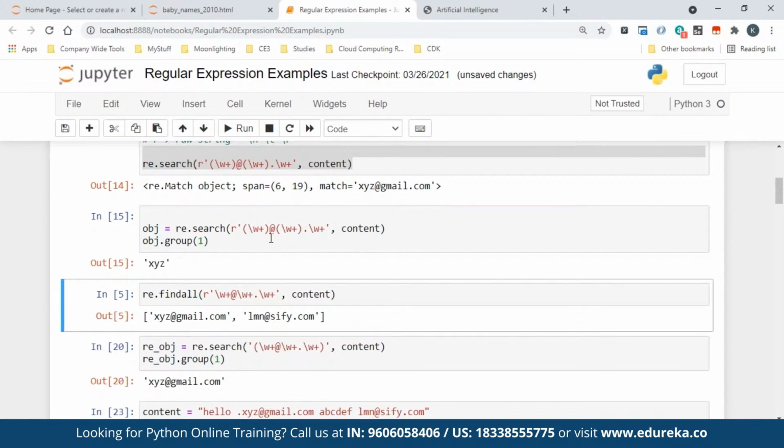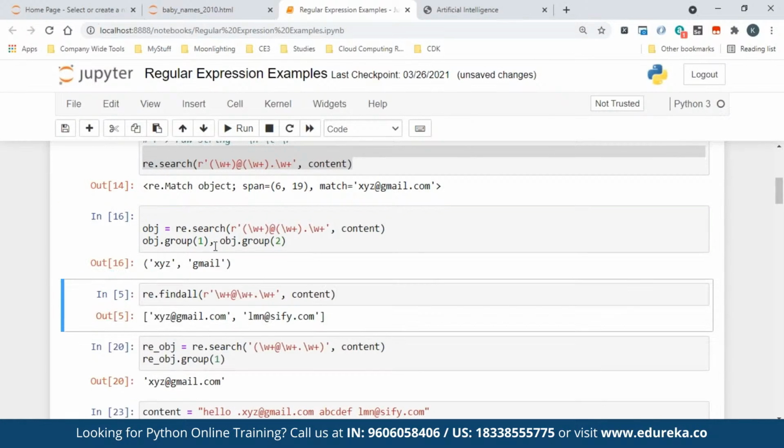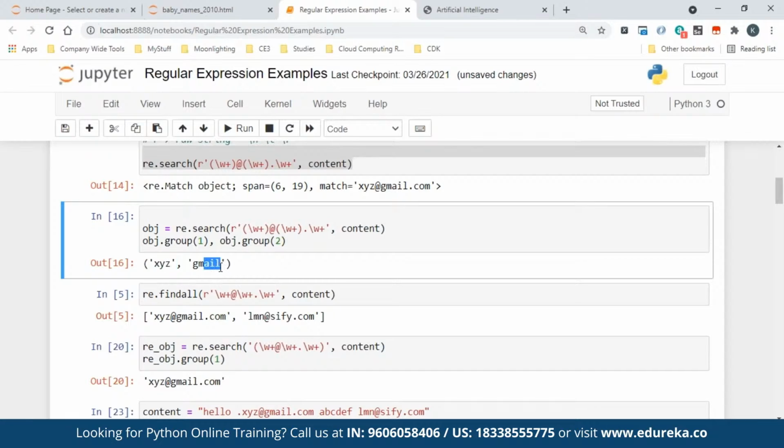See, it matched only XYZ because I said I want this. So parenthesis is a way to say which one you want. Here we are saying we want this, then we want this. This is your first match, this is your second match. So you just have to capture an object. Now if you want to get the second match, you can just say object dot group of two. So you see this is your first match, second match. That is how group is useful to fetch particular matched objects.